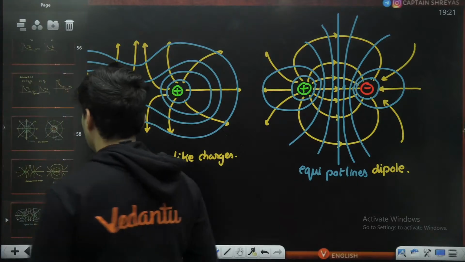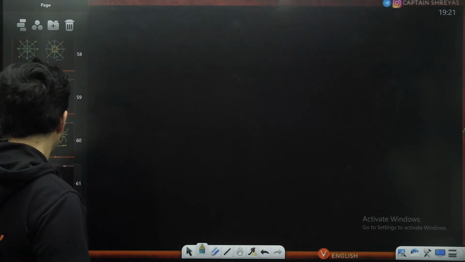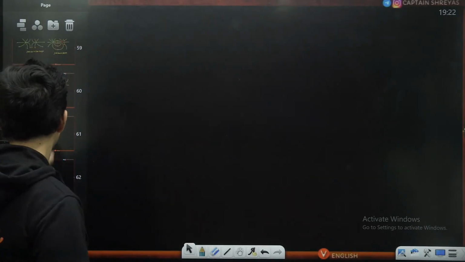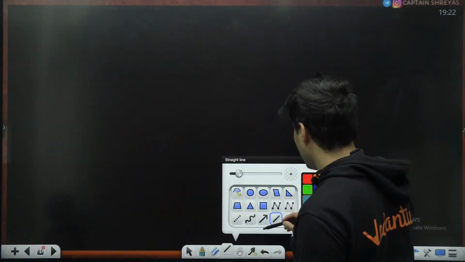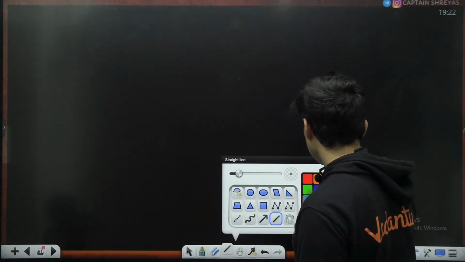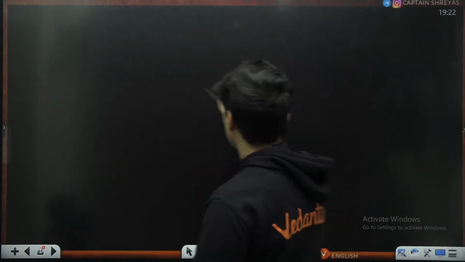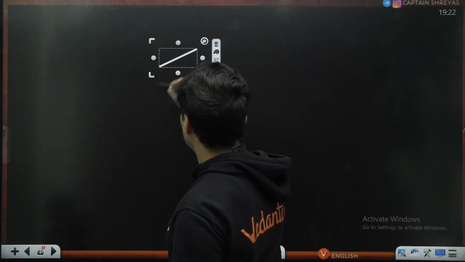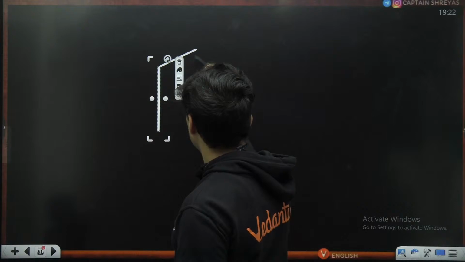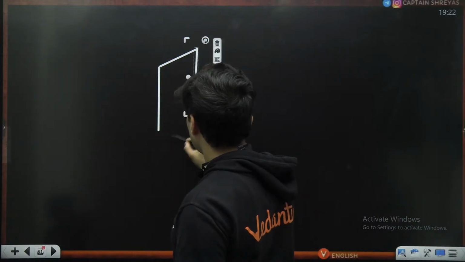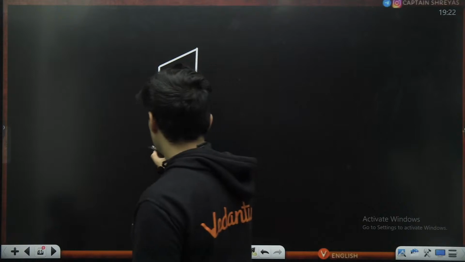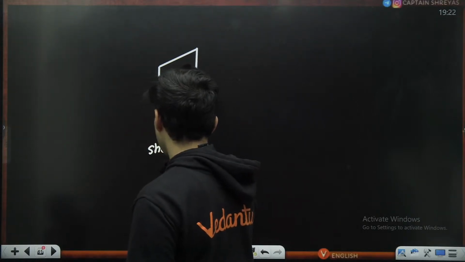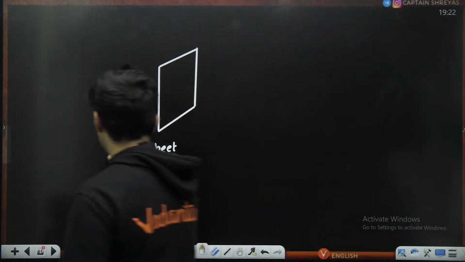Very nice. Then the next one you should know is for a sheet. This is a sheet of charge.